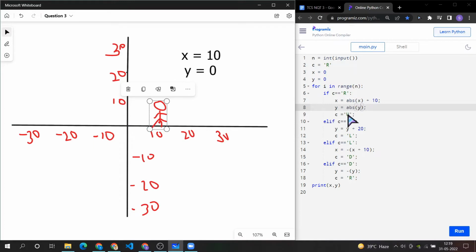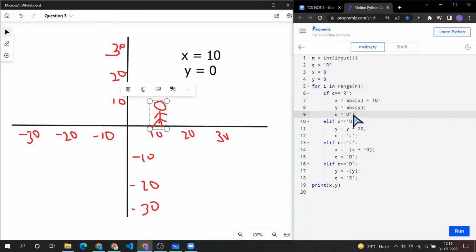and then we set the value of c to u. Why did we do that? It's because now we have to go upward, so we set the value to u. So the first iteration will be over. Then in the second iteration we will check if c equals r, but we set the value of c to u, right? So this condition will be false,